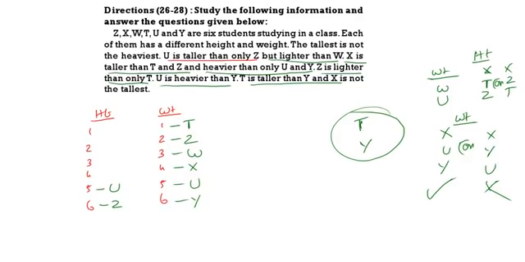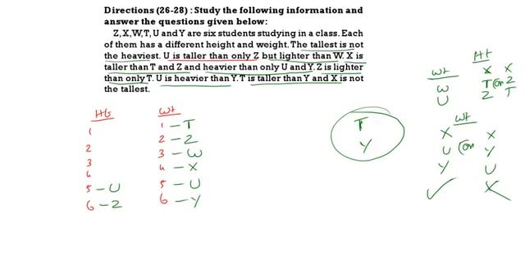X is taller than T and Z, and T is taller than Y. Here the tallest is not the heaviest. Who is the heaviest? T is the heaviest.